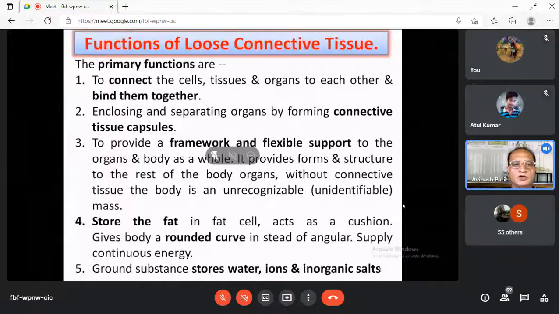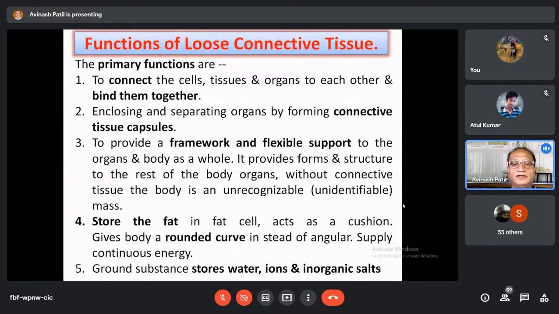Framework and flexible support to the organ and body as a whole. Now, this connective tissue mainly provides framework and flexible support to the organs and the body as a whole. In the second function, we have seen that this connective tissue surrounds the organs and forms a connective tissue capsule, protecting that organ from the surrounding tissue.